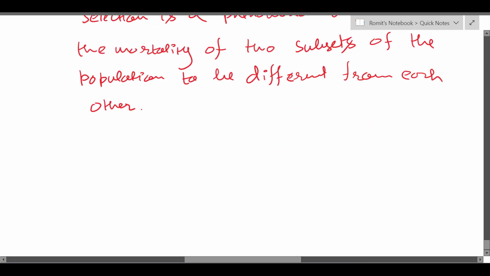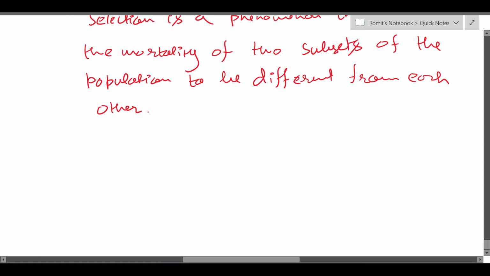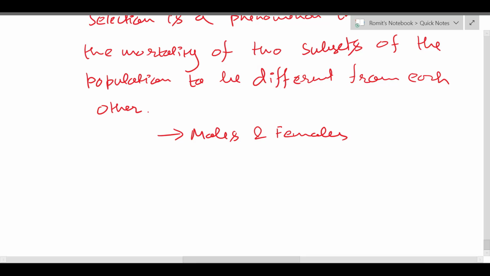For example, males and females have different mortality. This is gender based selection. Males and females have different mortalities from each other. So this is gender based selection.